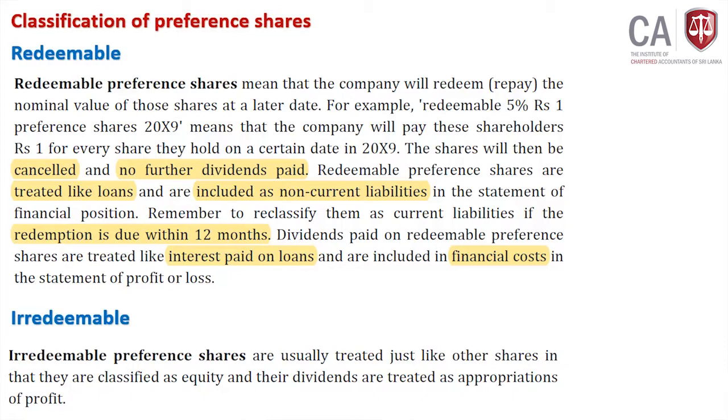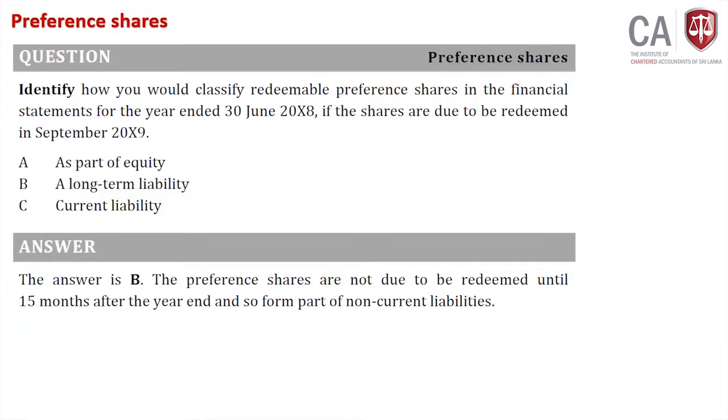Preference shares we can divide into redeemable and irredeemable. Redeemable is very similar in accounting treatment to long-term loans. Irredeemable is very similar to ordinary shares, but fixed dividends and priority are there before ordinary shareholders at liquidation and bankruptcy. Right? Fine. Question. Read this question and we'll try to figure it out.